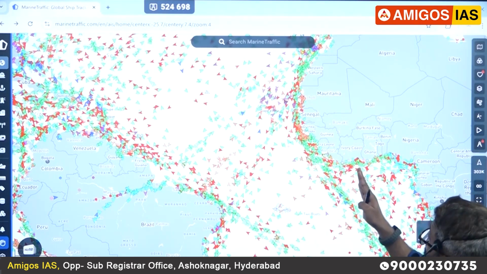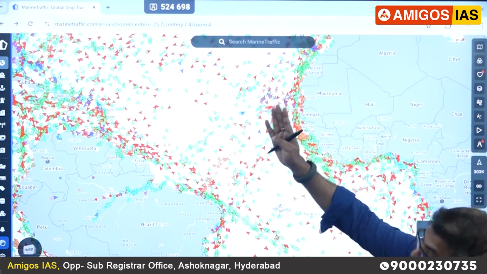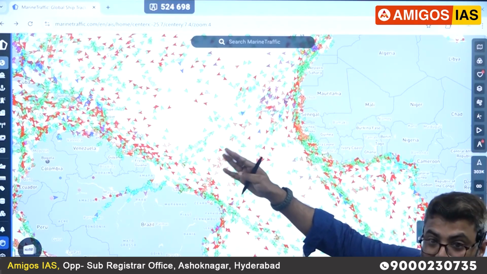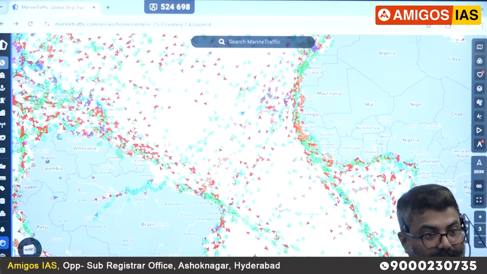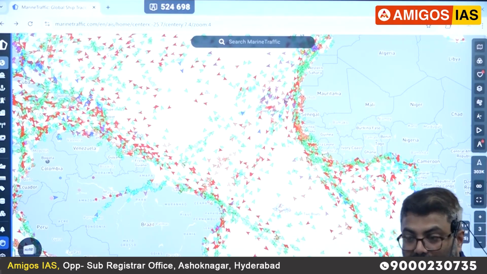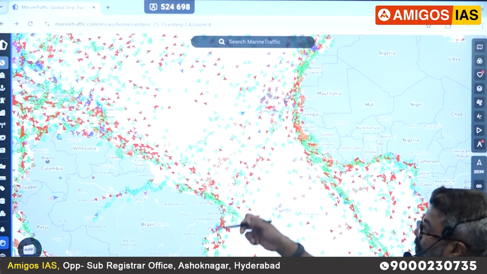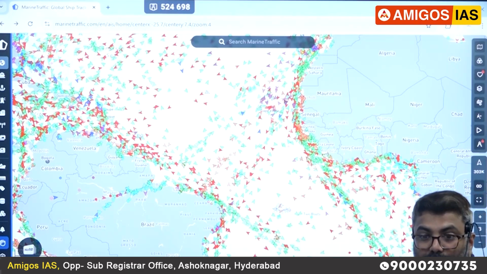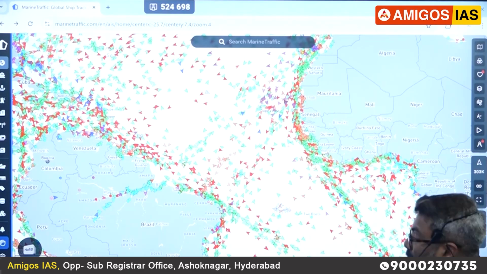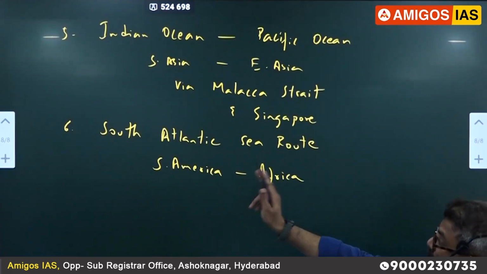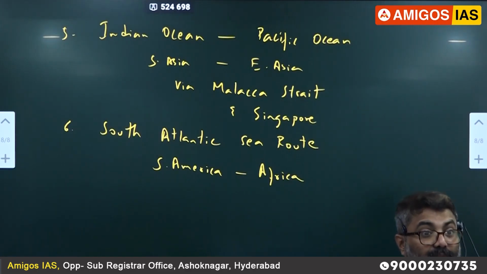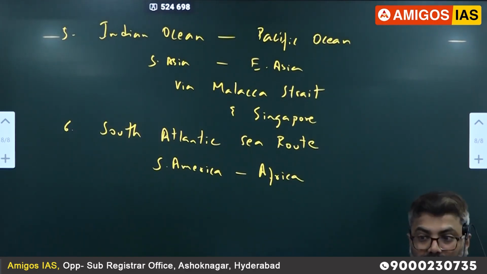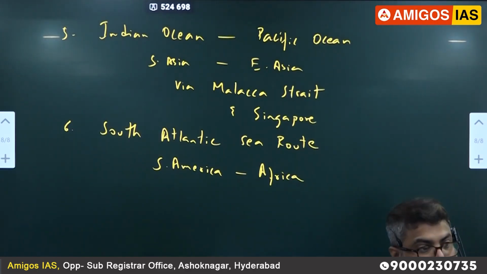So they send raw materials towards Europe and North America. They are suppliers of raw materials and import industrial goods. You got it? That is the reason they don't trade much between them. The volume is not much between them. So the South Atlantic sea route is the least busiest because both South America and Africa are rich continents and they have similar resources. That prevents trade. Okay, so we have these 6 routes.